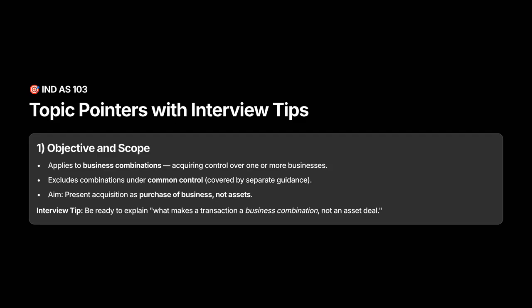Tiny example, if Company A buys a factory building plus machine tools only, it's usually an asset purchase. But if A buys the factory plus the workforce, customer contracts, and operating processes, it's a business combination. Common interview trap. Don't say all purchases are business combinations. Say instead, only transfers that include inputs, processes, and outputs with control qualify.